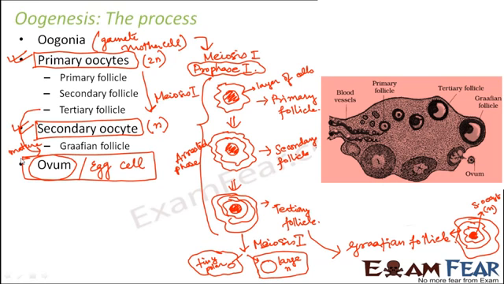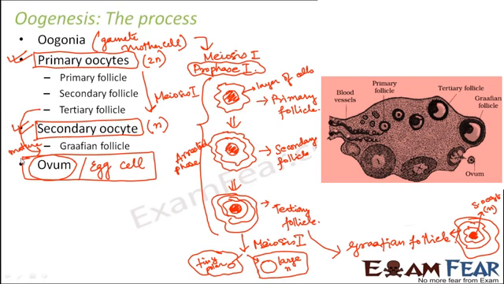One is the formation of the egg by cell division, that is by meiosis. First the gamete mother cell, the oogonia, underwent meiosis, and initially it got stuck in prophase 1 of meiosis 1, so it formed primary oocytes. Then the primary oocytes completed meiosis 1 to form haploid secondary oocytes, and then the secondary oocytes underwent meiosis 2 to form the ovum.